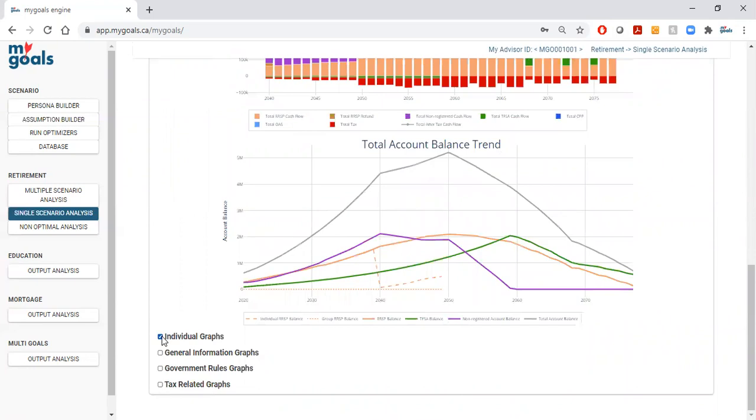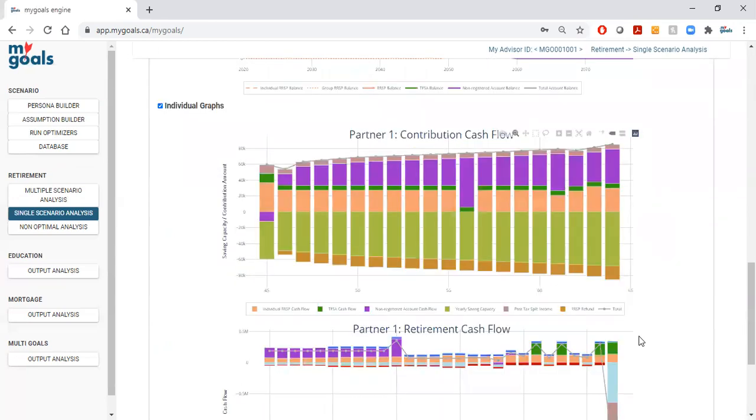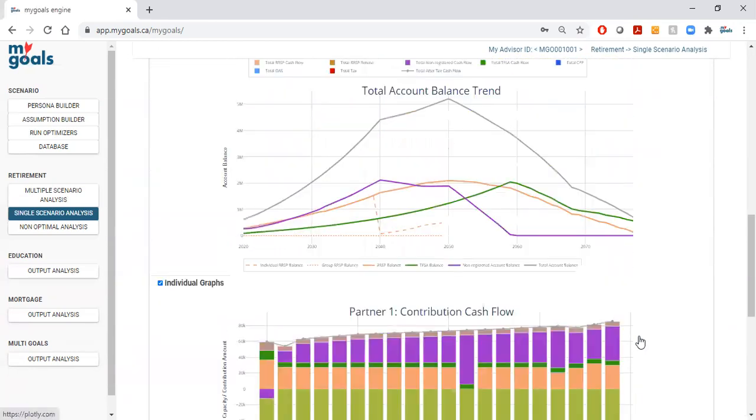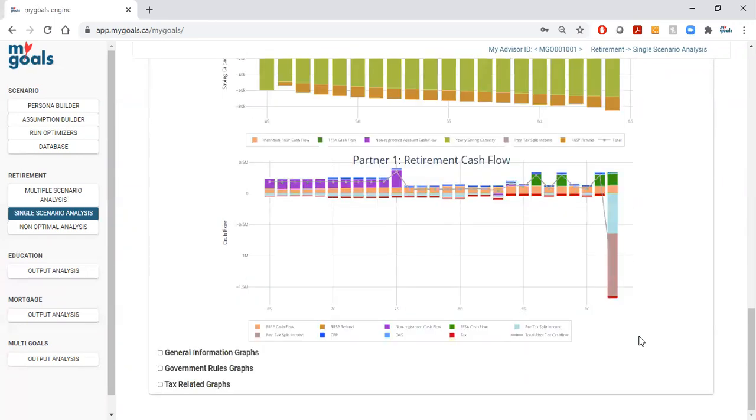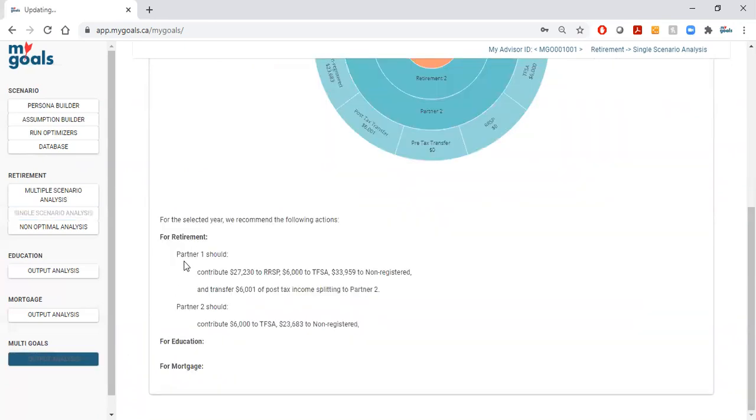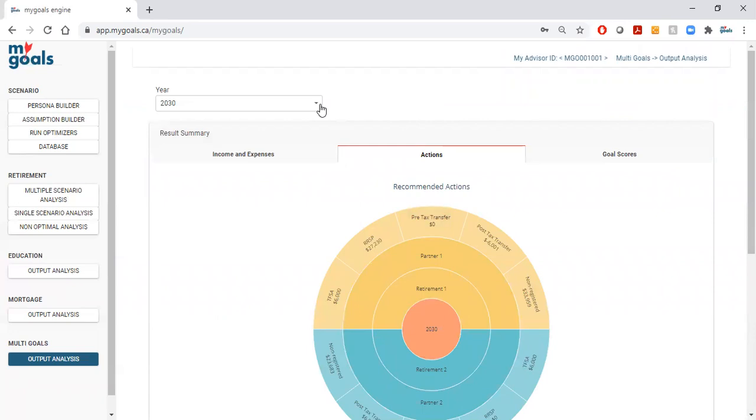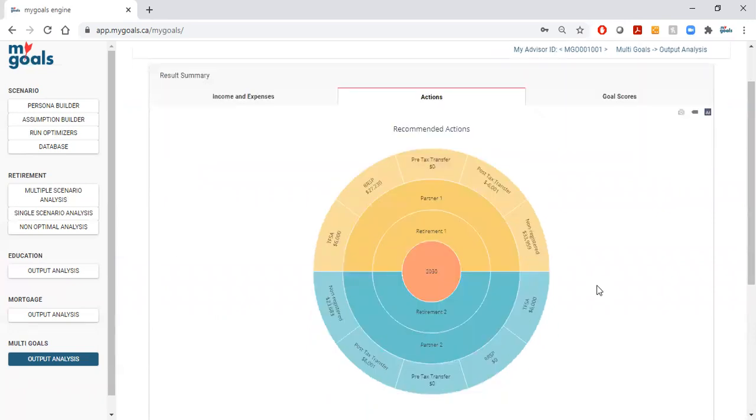If you go down to individual graphs, it can look a little more complex, so do so when you're more comfortable with the app. Okay, this is partner one, and we can show partner two as well. But I want to show the calls to action in friendlier ways. I want to spend a little bit of time on the multi-goal analysis, and then we're going to show the value of optimization. In this case, I've selected the year 2030. It doesn't matter. And you're going to see, again, retirement is the only goal. Normally this graph might be a little busier with optimal mortgage behavior and optimal education RRSP contributions.